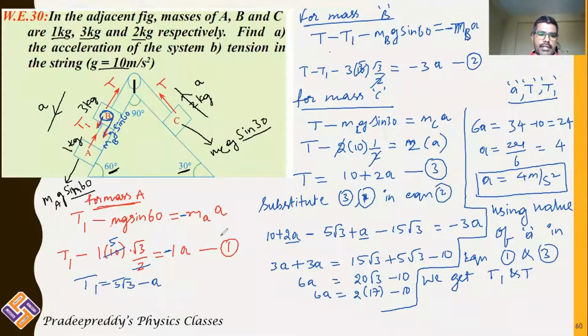Take this and substitute in equation 1. If you substitute A as 4, you will be getting T1. And take this A and substitute in equation 3 so that you will be getting tension over there.